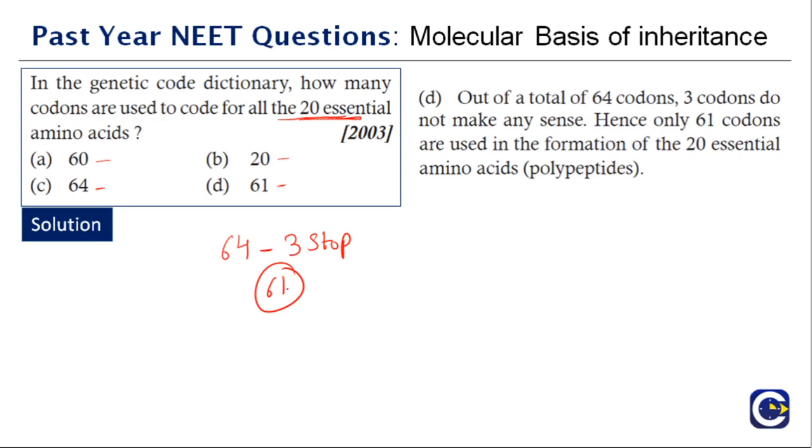This is a very important thing that you should remember. Out of a total of 64 codons, 3 do not make any sense because these are stop codons. And which are these? UAA, UAG and UGA. Just try to remember UAA, UAG, UGA. If you repeat it multiple times, it will get into your head. Hence, only 61 codons are used in the formation of the 20 essential amino acids or the polypeptides. Okay, so just remember that. The right option is D.